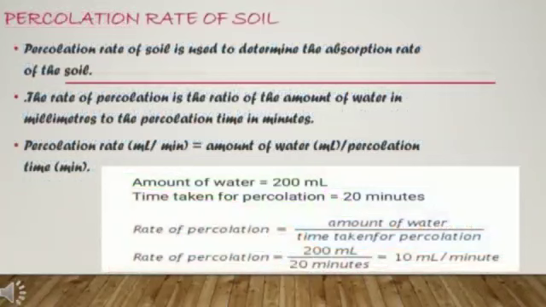If you want to calculate the percolation rate of soil, there is a particular formula. The percolation rate is measured in ml per minute, meaning the amount of percolation water divided by the time taken for percolation. I have given you an example. Amount of percolation water is equal to 200 ml and the time taken for percolation is equal to 20 minutes. So the rate of percolation is equal to the amount of water divided by the time taken for percolation. That is 200 ml upon 20 minutes, which is equal to 10 ml per minute.